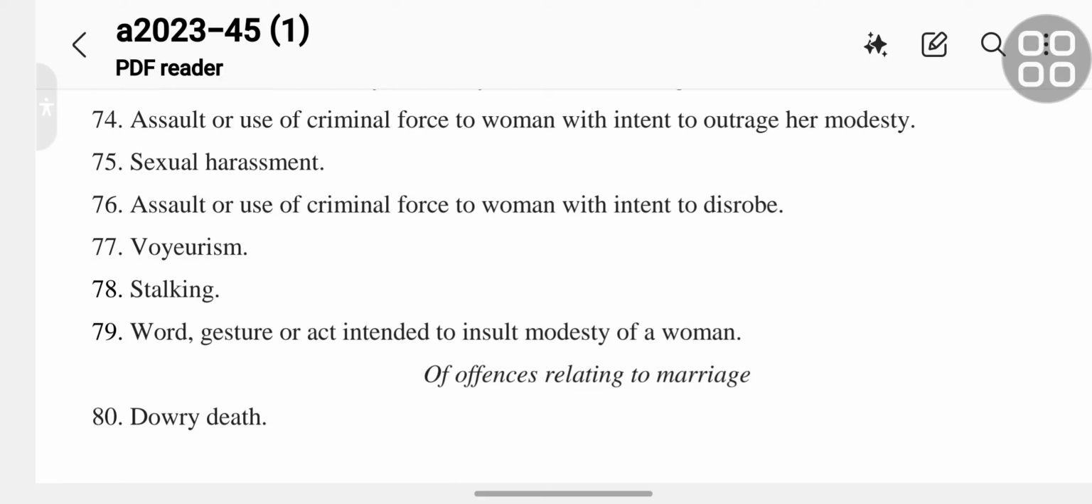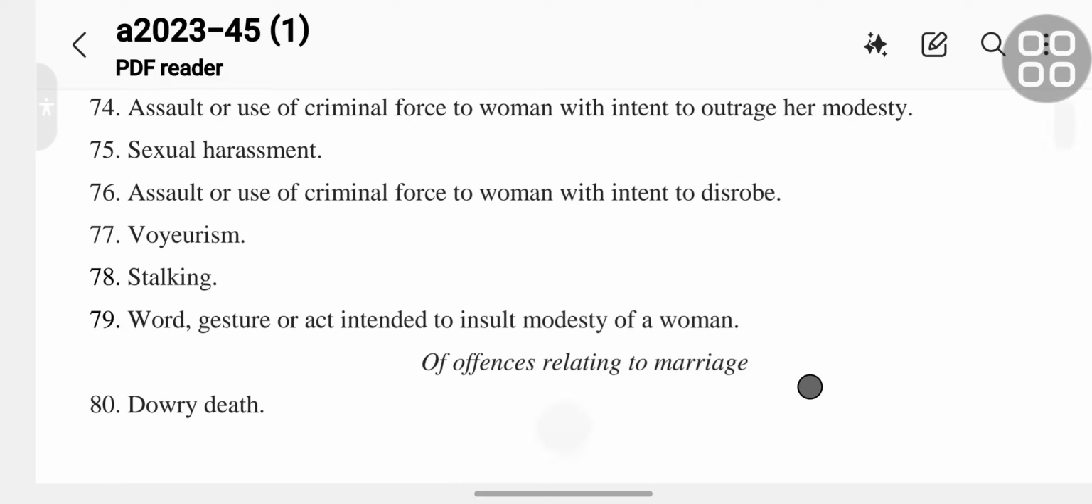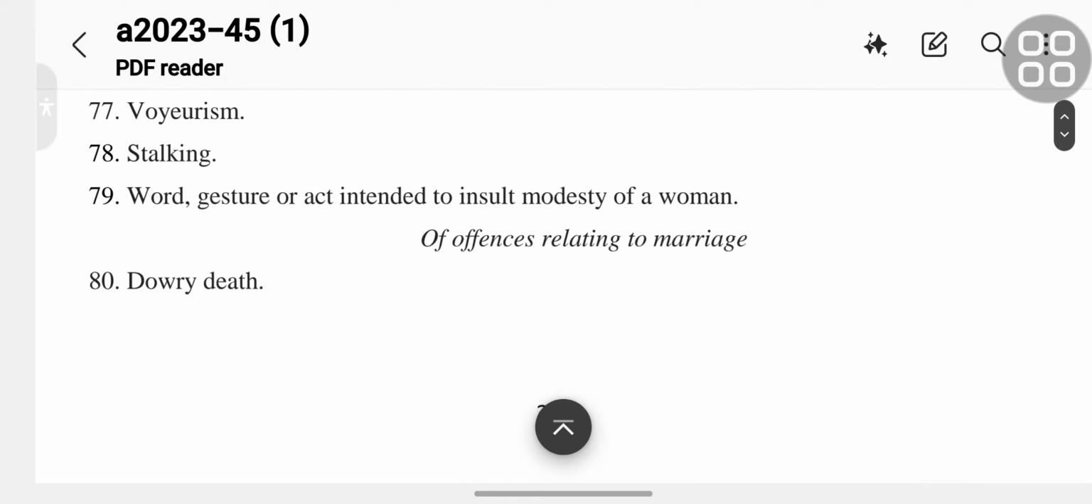Section 77 is voyeurism. Section 78 is stalking. Section 79 is word, gesture or act intended to insult the modesty of a woman.